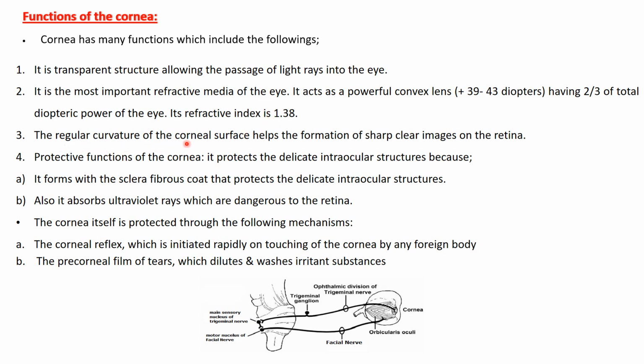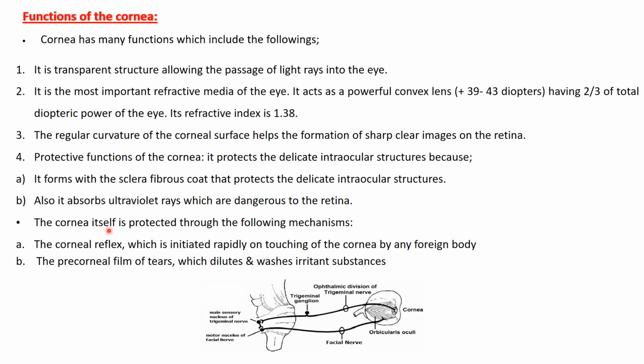The regular curvature of the corneal surface helps in the formation of a sharp, clear image on the retina. It has a protective function. It protects the delicate intraocular structures because it forms with the sclera a tough fibrous coat that protects them. It also absorbs ultraviolet rays which are dangerous to the retina.